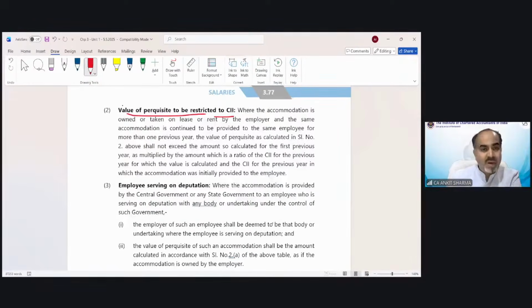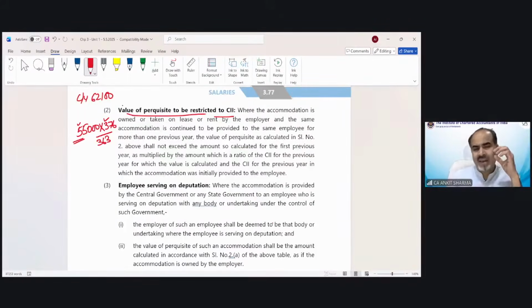Because the last year value given in the question was 55,000, and our current year rent-free house value was coming 62,100. So now you have to find out: the last year value was 55,000 and the last year index is 363. So if the last year perquisite taxable value is 55,000, then in the current year, it cannot exceed in proportion to the cost inflation index.